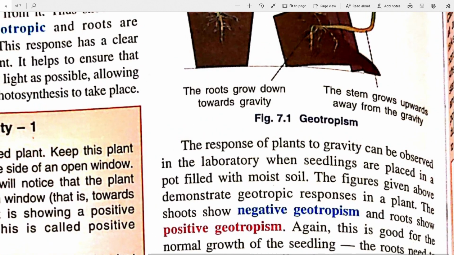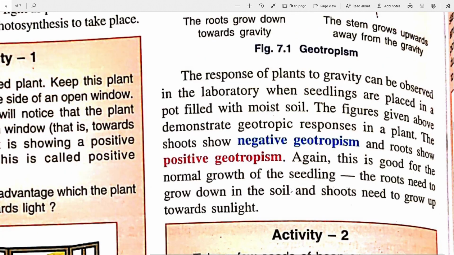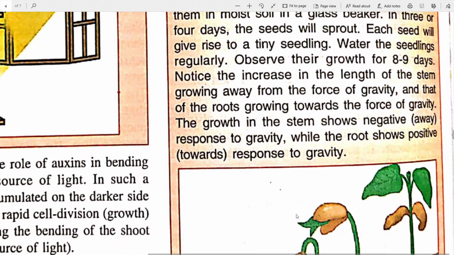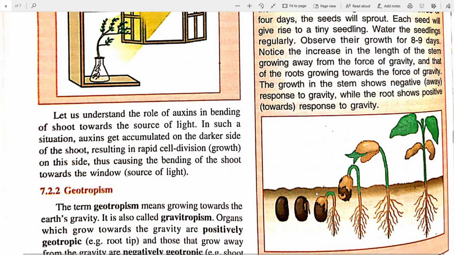The response of plants to gravity can be observed in the laboratory when the seedlings are placed in a pot filled with moist soil. The figures given above I just showed you. The shoots show negative geotropism, the roots show positive geotropism. Again, this is good for the normal growth of the seedling since the roots need to grow down into the soil and the shoots need to grow up towards the sunlight. This is the common experiment of growing a kidney bean plant to see that the roots are growing down and the shoot is getting pushed up.